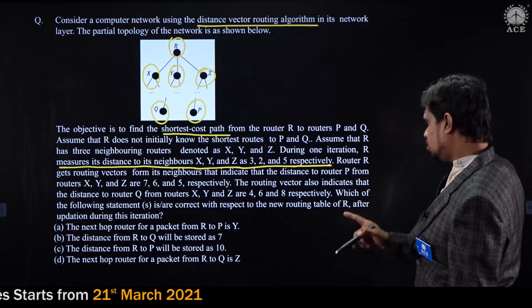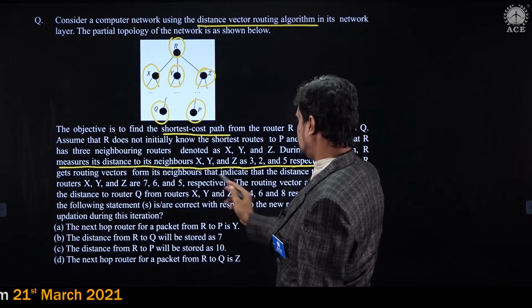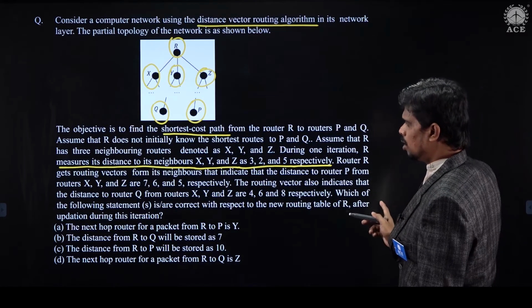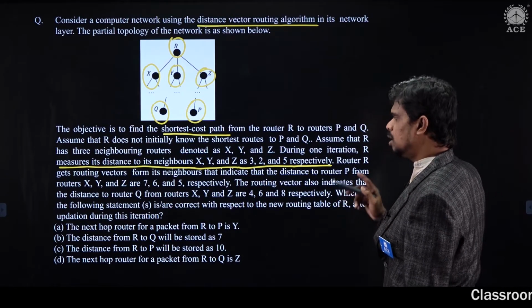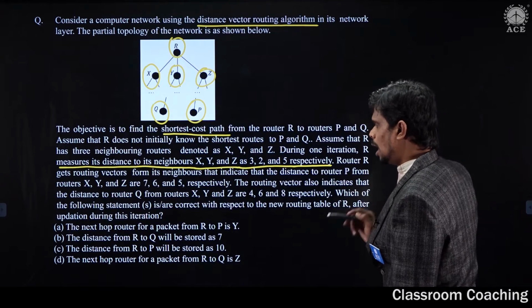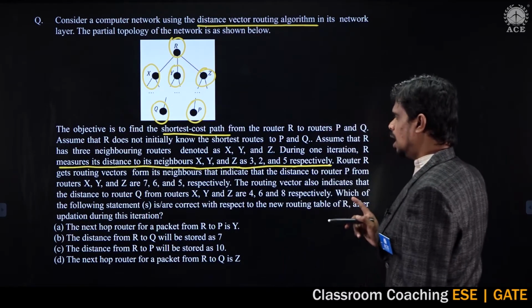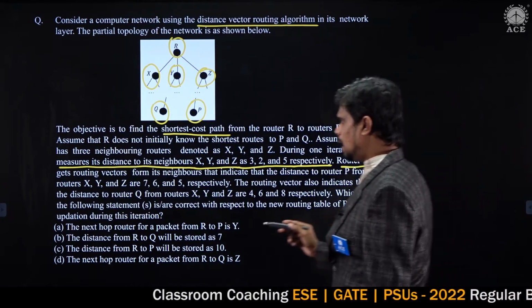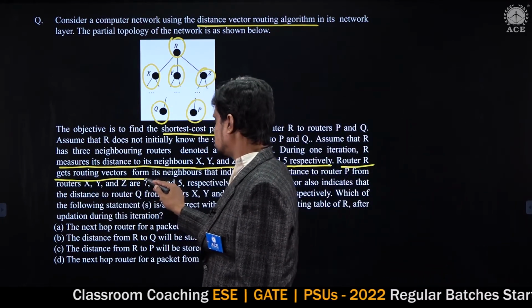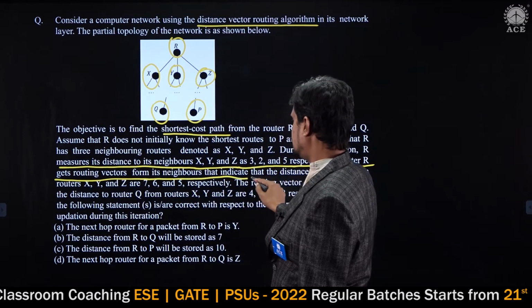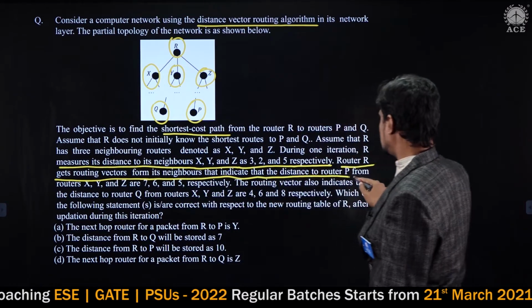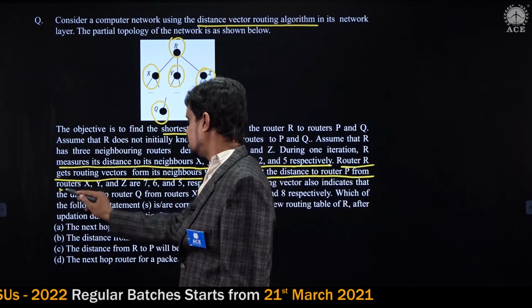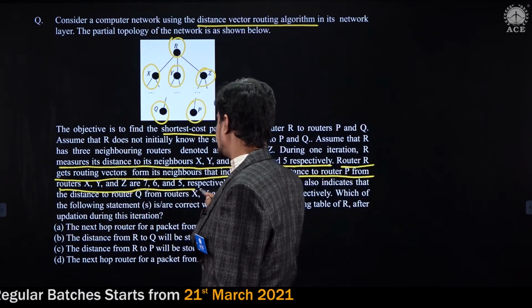Router R gets routing vectors from its neighbors that indicate the distance to router P from routers X, Y, Z are 7, 6 and 5 respectively.